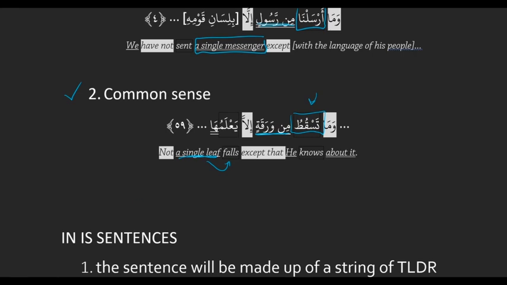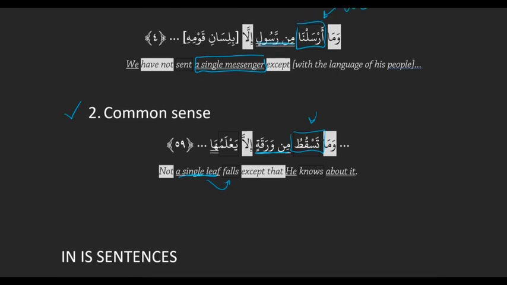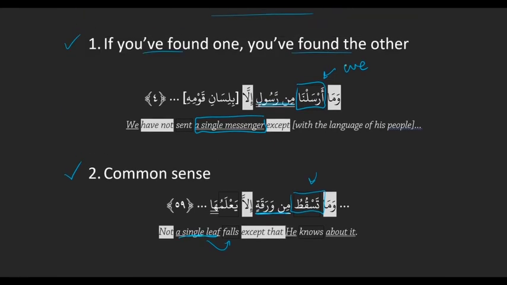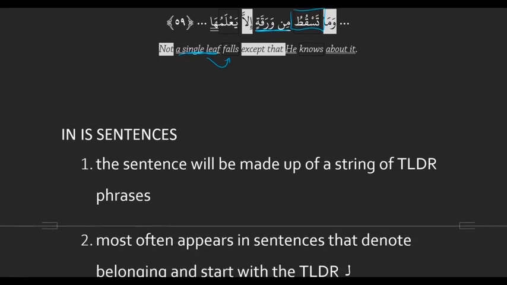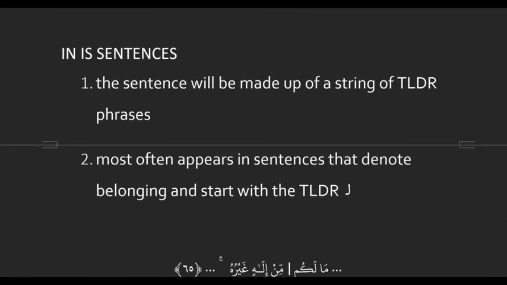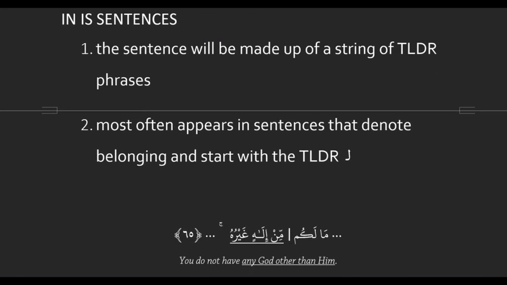So if it's not instantly clear, like it was in the first example where you had your embedded doer, nahnu, we, then you just use common sense, right? Try both options and choose the one that makes most sense. That's been the golden rule of the course. Exactly. If your translation is messed up, then you did something wrong. Exactly.